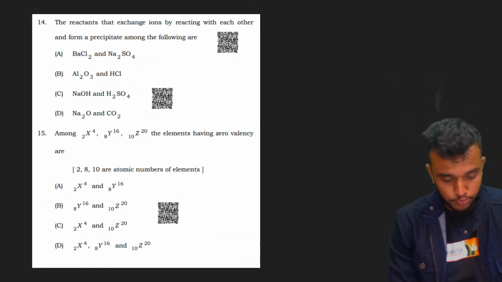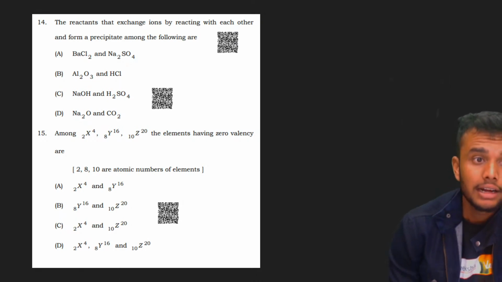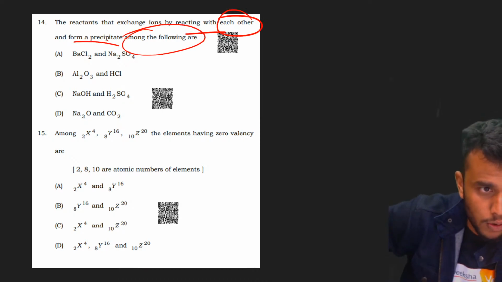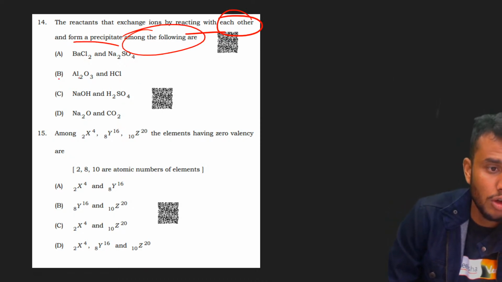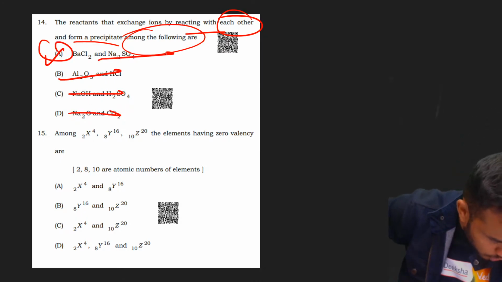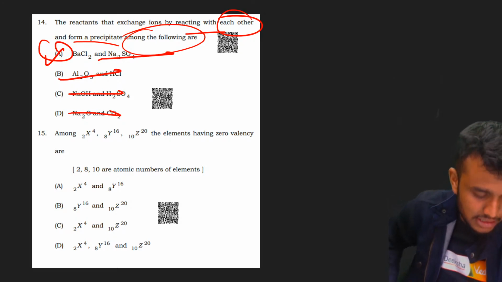Next question, bacho. Which reactants exchange ions by reacting with each other and form a precipitate among the following? Al2O3 and HCl are not the correct answer. The answer is BaCl2 and Na2SO4. Recently only we discussed that one.